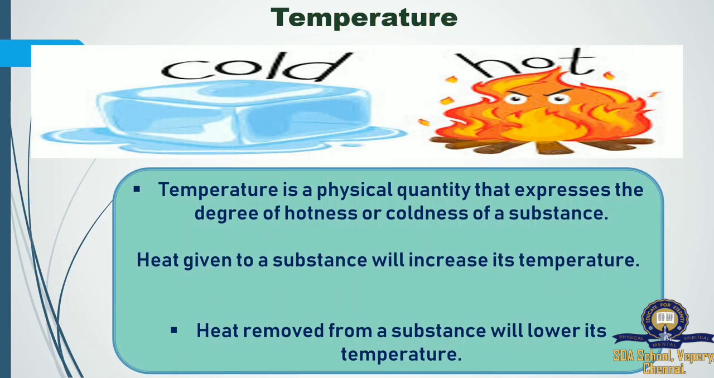Our first topic is temperature. So how will you find out temperature? Either it may be cold or hot. When it is cold, we can feel chillness. When it is hot, we can feel a burn in our hands. So temperature is a physical quantity that expresses the degree of hotness or coldness of a substance.